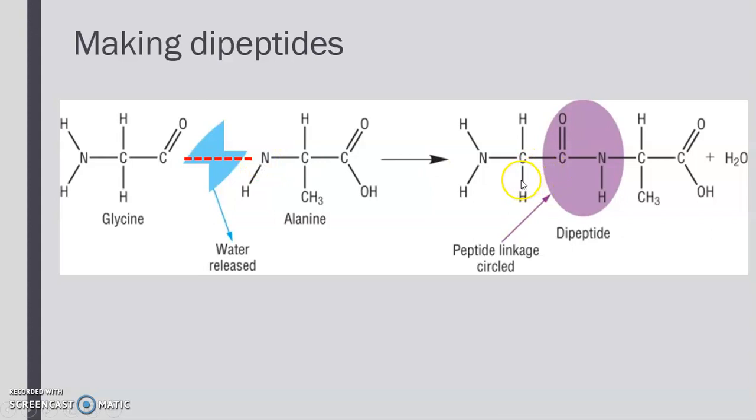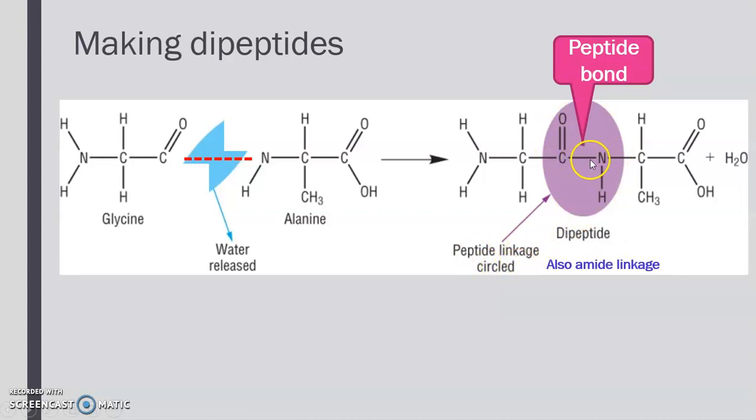As a result, when two amino acids form an amide together, we call it a dipeptide. This dipeptide has an amide linkage, or we can call it a peptide linkage.